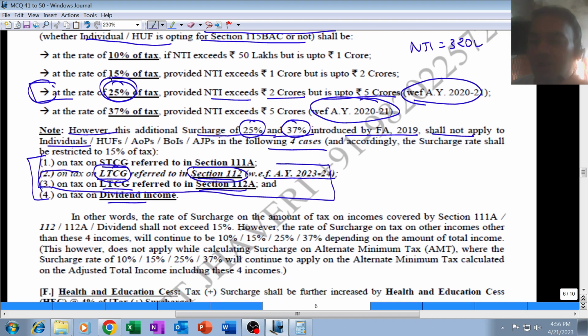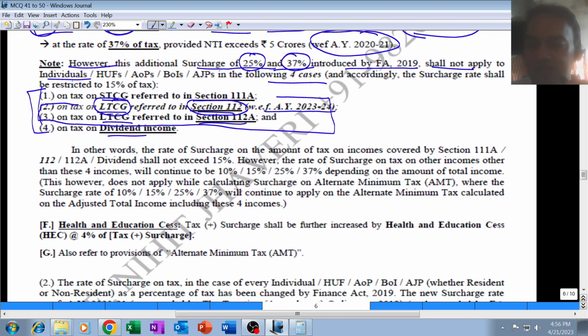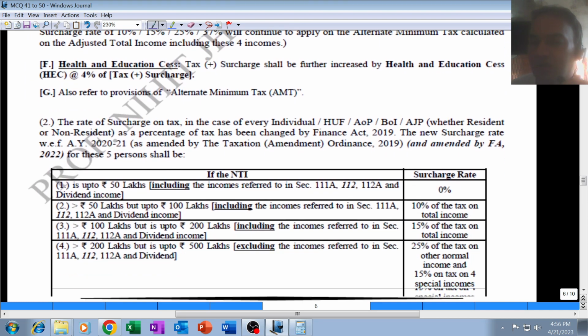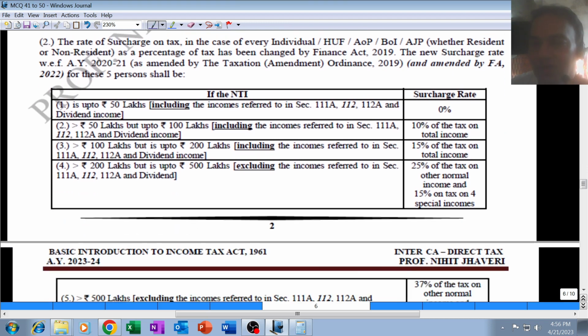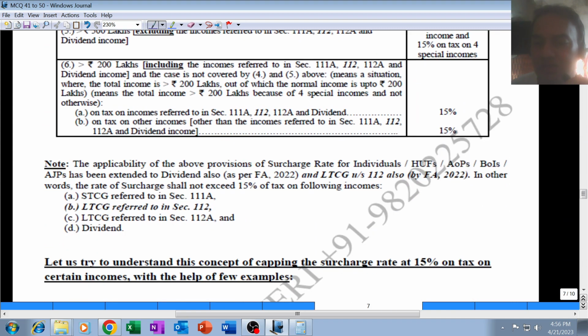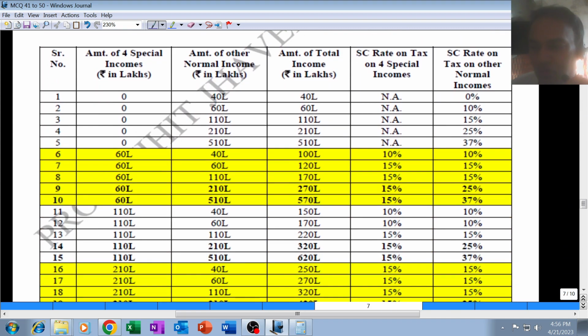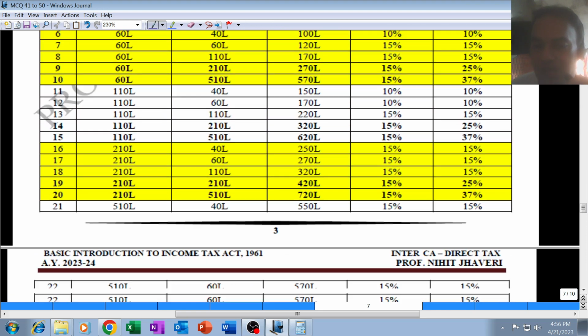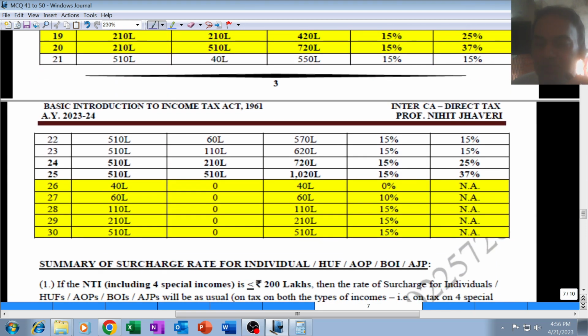So what will happen is, on tax on these 4 incomes, especially under section 112 and 112A LTCG, the surcharge rate shall not exceed 15%. But how exactly is this to be calculated? We had discussed that in a separate chapter on surcharge, in a tabular form, and then we discussed some summary and couple of examples. I had taken 30 examples.